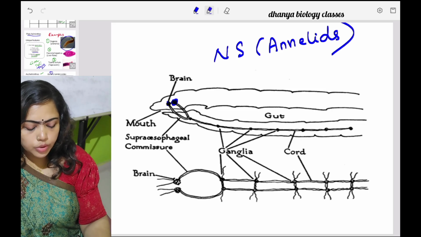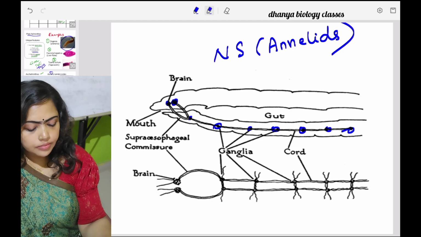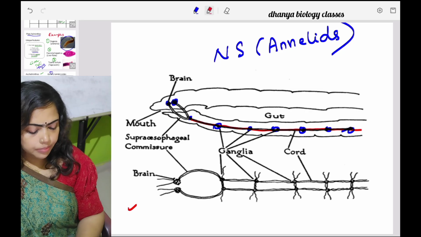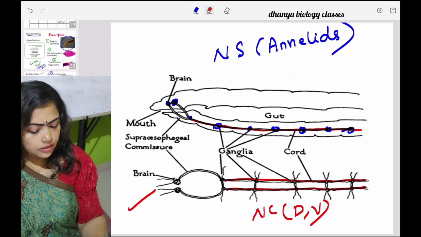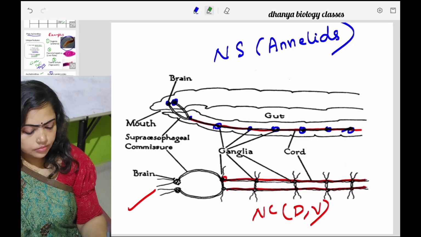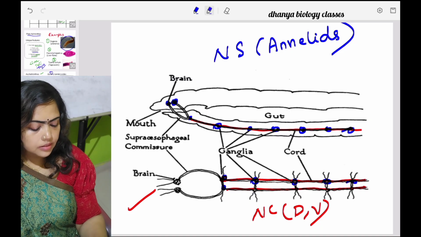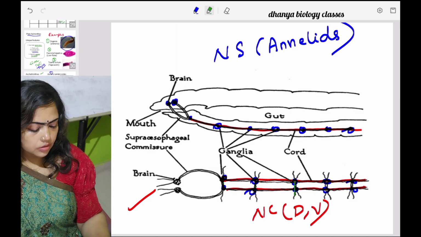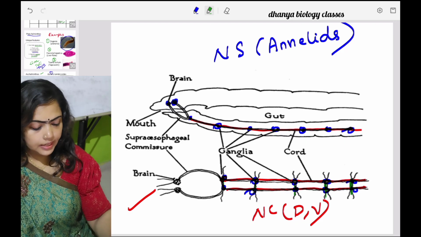So this is ganglia. I told you ganglia are groups of neurons. So all these are ganglia. And this is the nerve cord. So this is the diagram. This is the nerve cord, which is double and ventral in position. And these are the ganglia. And this double ventral nerve cord is connected by what? Lateral nerves. So all these are the lateral nerves. So this is about the nervous system of annelids.